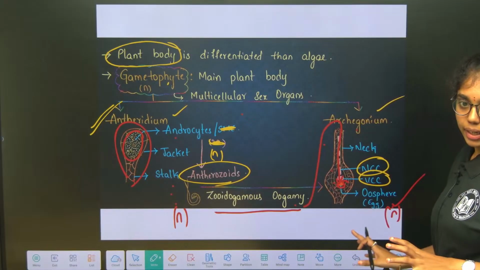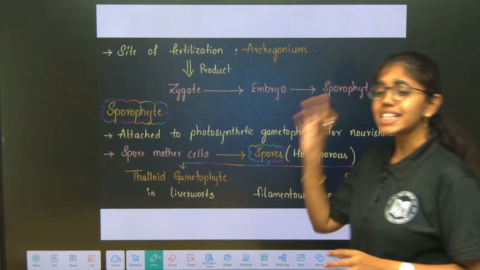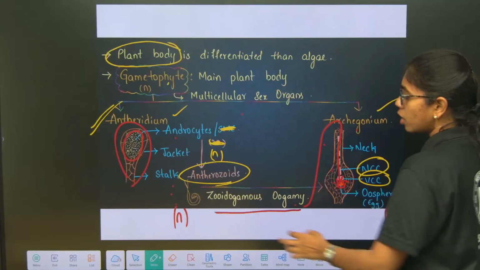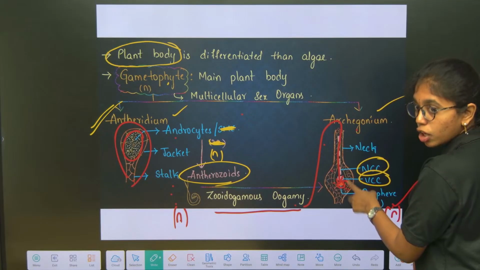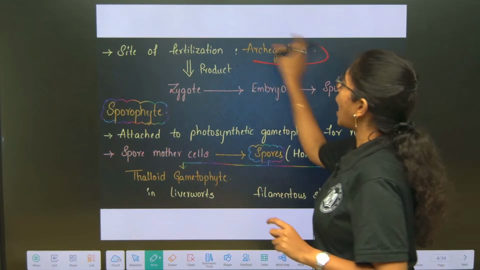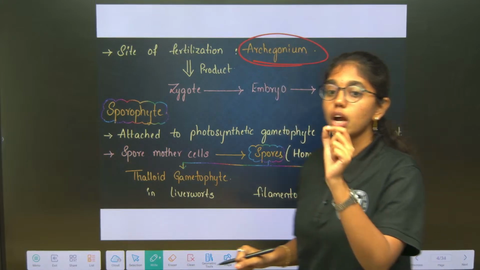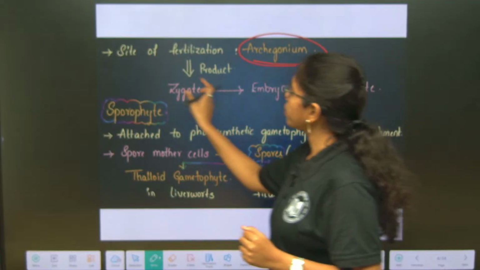Clear right till here? Any doubt anywhere, Vita? Yeah, next. So, the site of fertilization. Antherozoid is reaching where? Archegonium to fertilize with the egg. So, what is the location of fertilization or site of fertilization? Archegonium is the location or the site of fertilization. And the product of fertilization is what, beta?